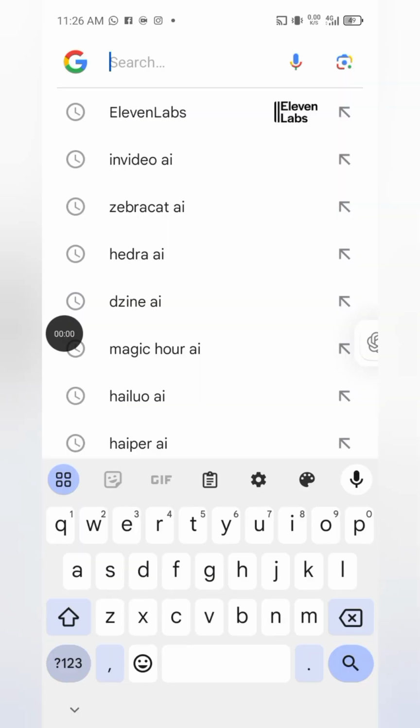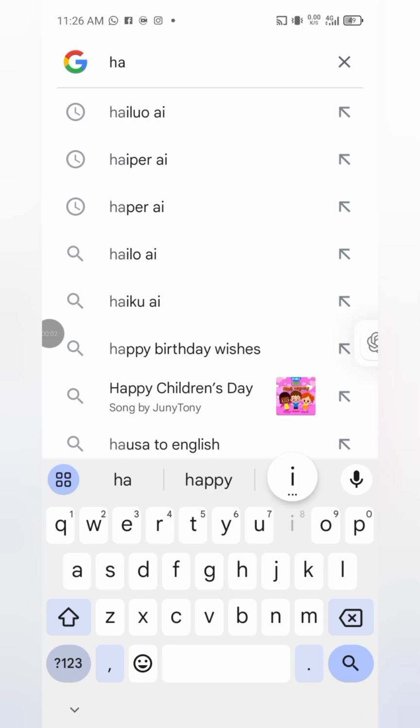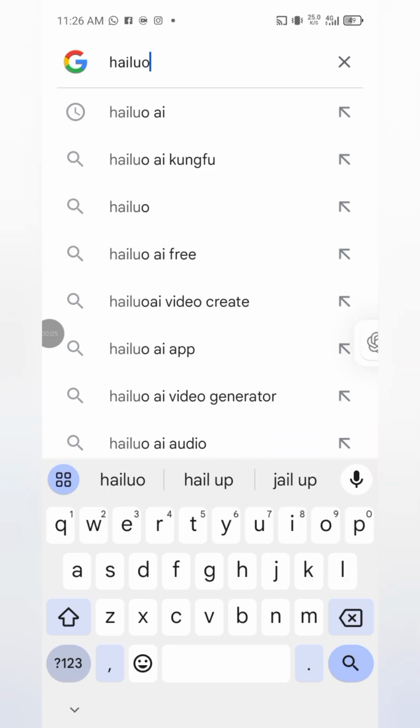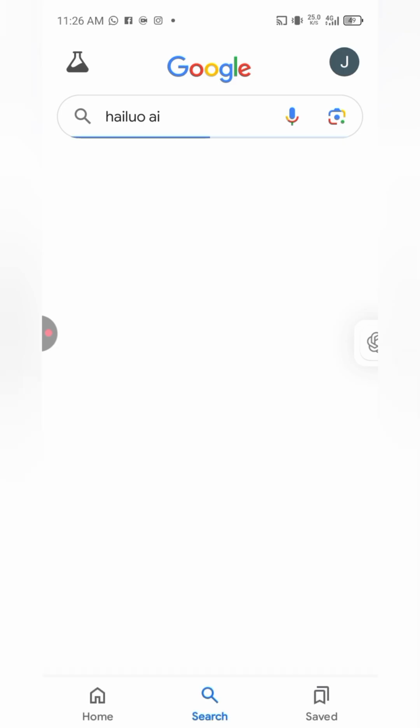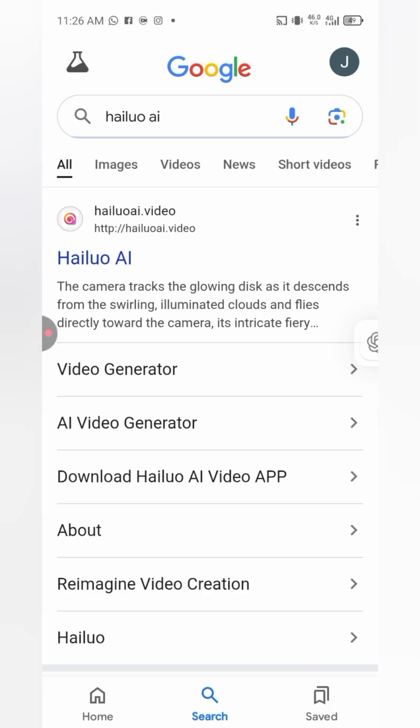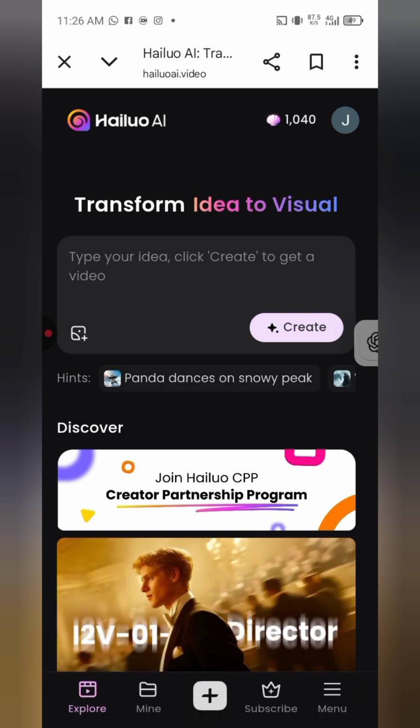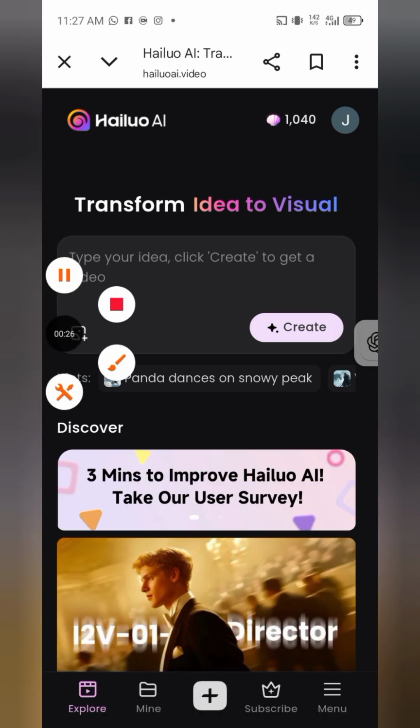Now go to your Google search and then search for Hailuo AI. Okay, so that's what we're going to be using to create our images. All right, remember we already have the prompts for our images. We're just going to be fixing those prompts and then we're going to be generating our images. So remember to register using your email, right? Here they're telling us to transform idea to visual.